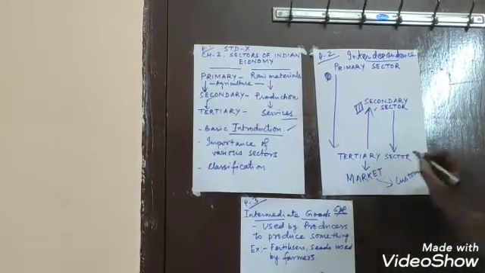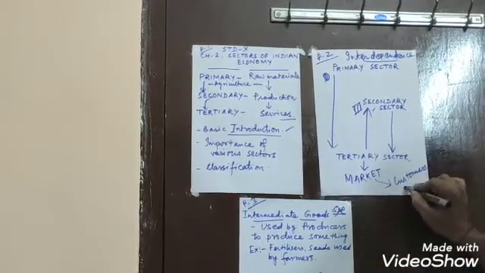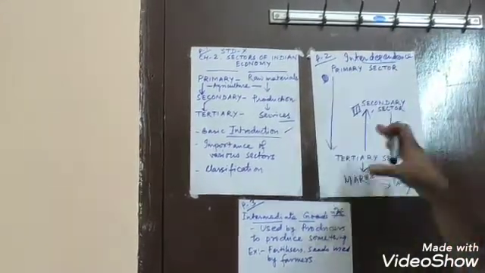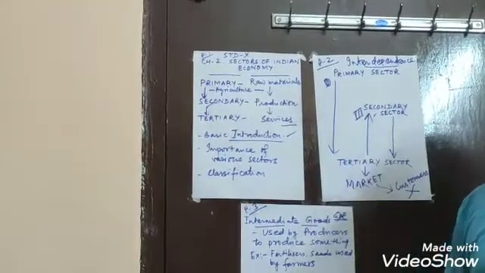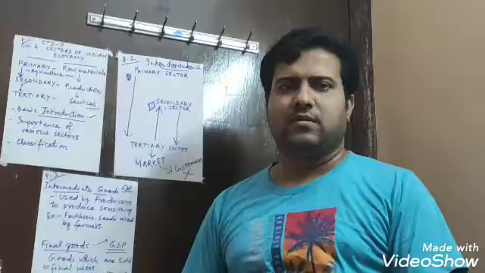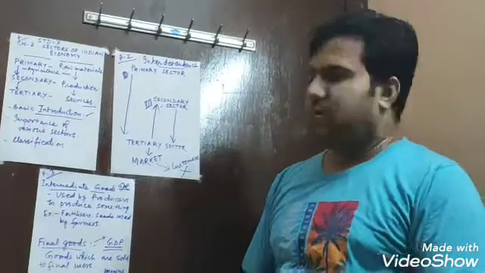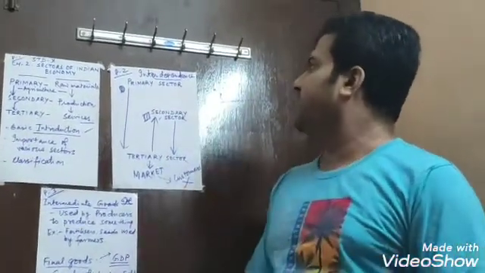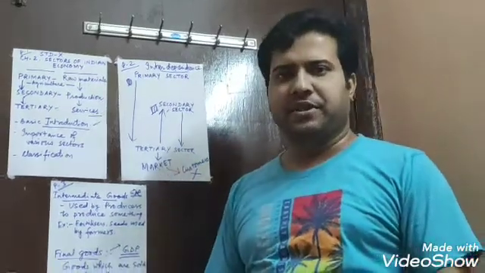And there, this particular chain comes to an end. So this is the interdependence of all the three sectors. So this was the theory of interdependence of the three sectors.